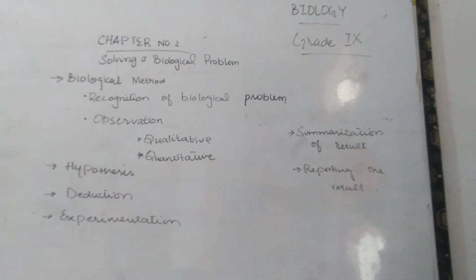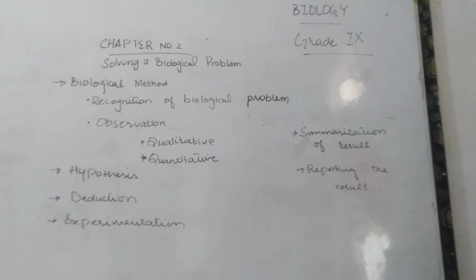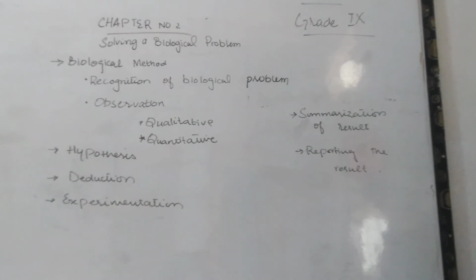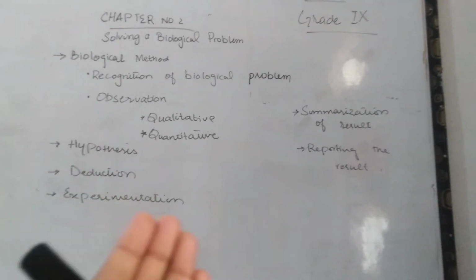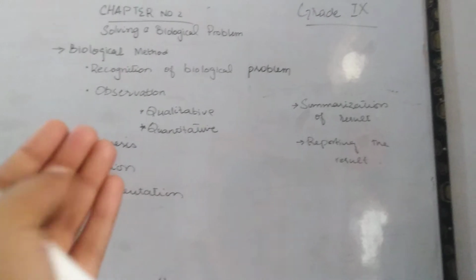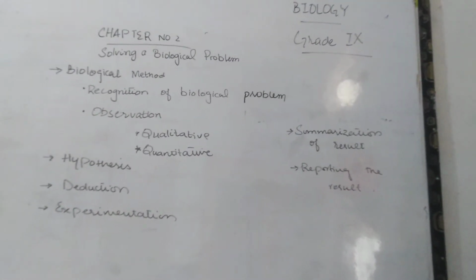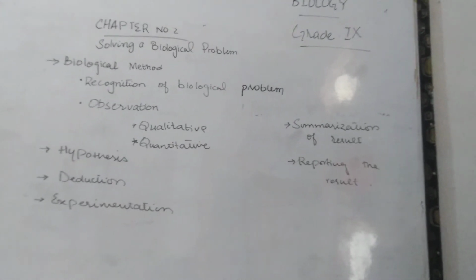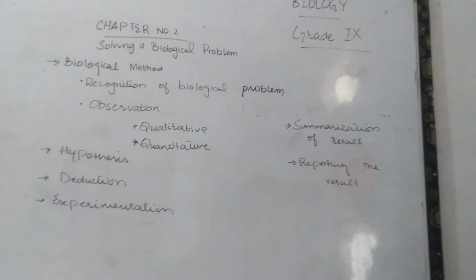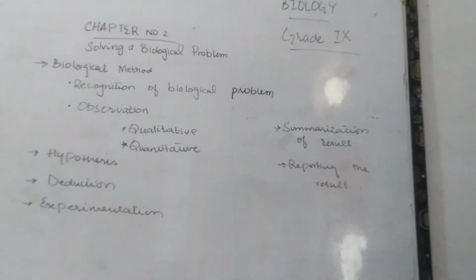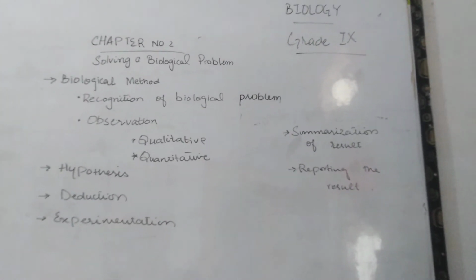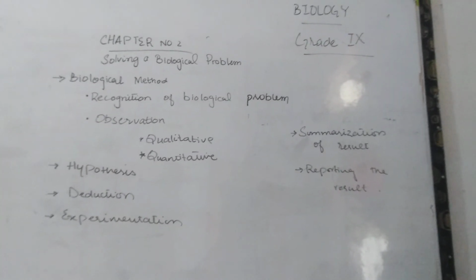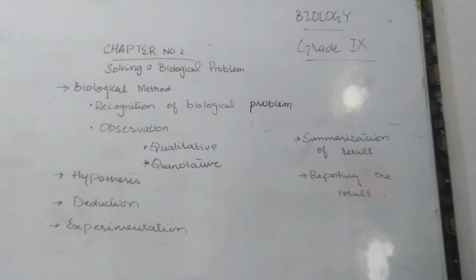After we make our deduction, we go for experimentation. Whether our deduction is correct or not, we will prove it through experimentation, and our experiment will show whether our hypothesis is correct or not, because right now we don't know. We have to go for proper experimentation. This is the most basic step of the biological method. Biologists perform experiments to see whether the hypothesis is true or not.